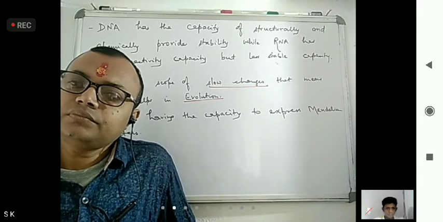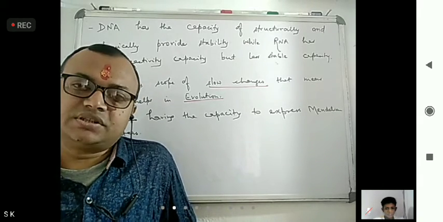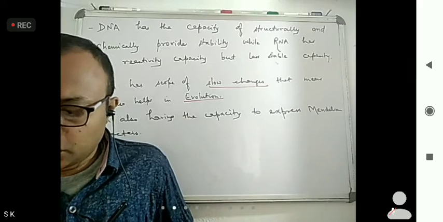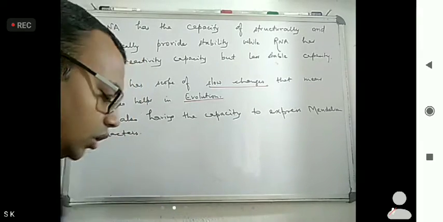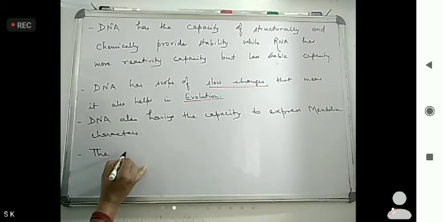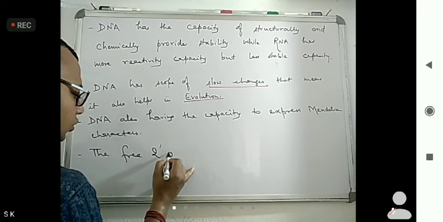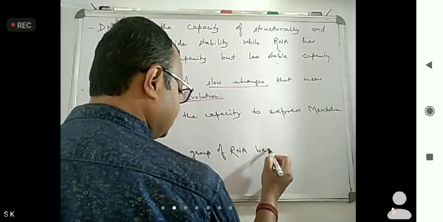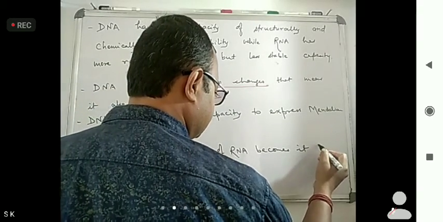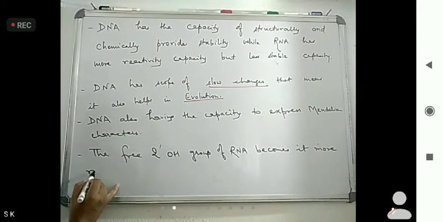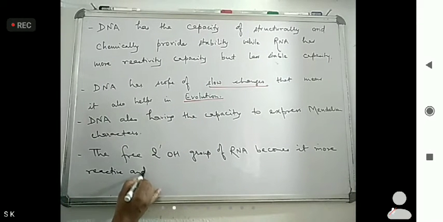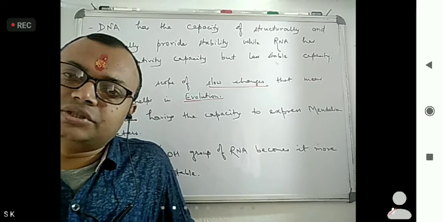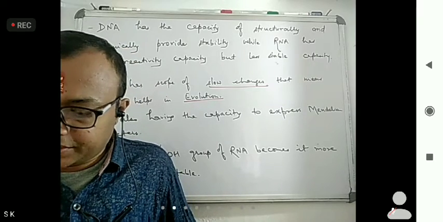Now we also know why this happens. One more reason RNA is unstable is the free 2'OH group of RNA, which makes it more reactive and less stable, and that's why RNA is not generally used as genetic material.